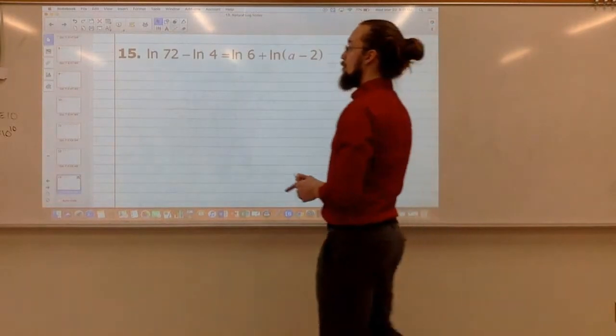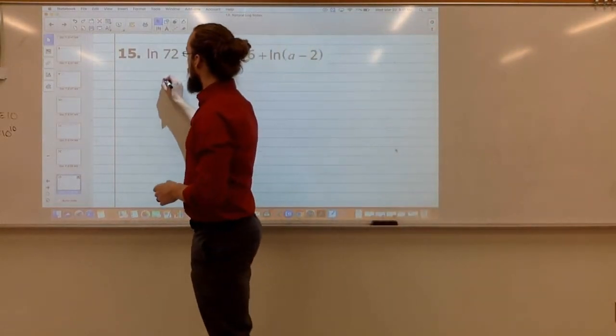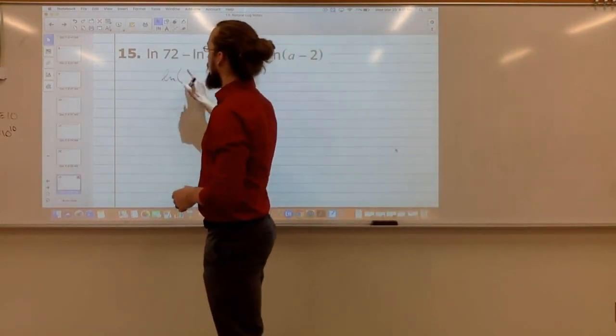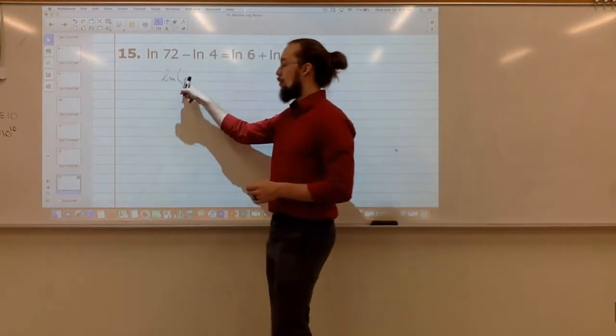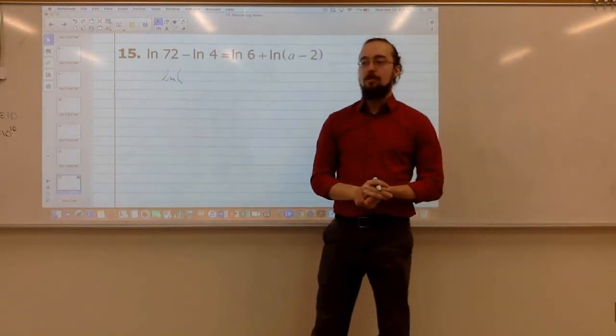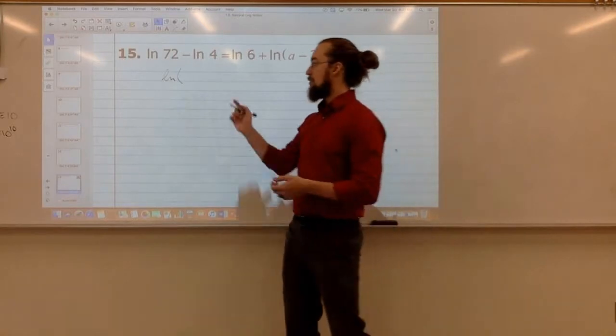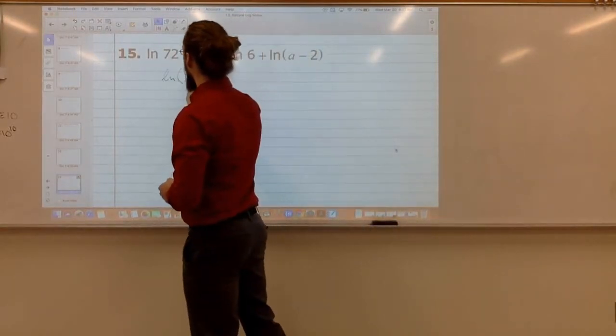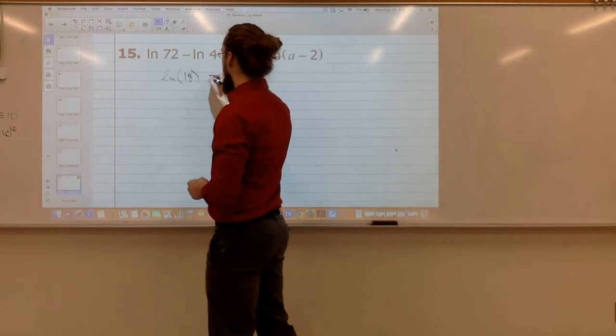Yeah, I just divide what's on the inside. So I could say this is just the natural log of 72 divided by 4. What's 72 divided by 4? 18. So this left side would just become natural log of 18.